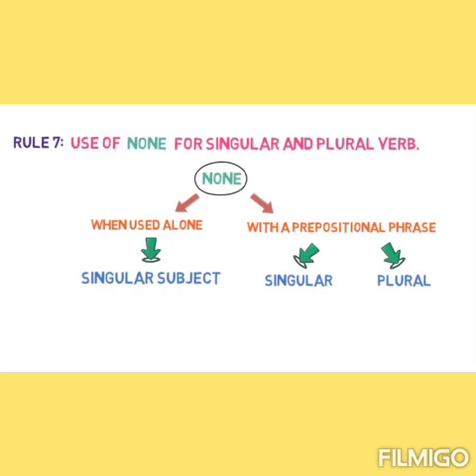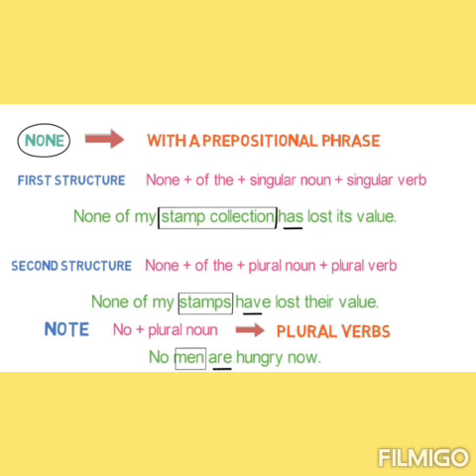Another rule, use of none in our sentence. When none is used alone, then the verb must be singular. But when none is used with a prepositional phrase, then if it is used with a singular noun, the verb must be singular. But if none is used with a plural noun, then it must agree with a plural verb. For example, none of my stamp collection has lost its value.